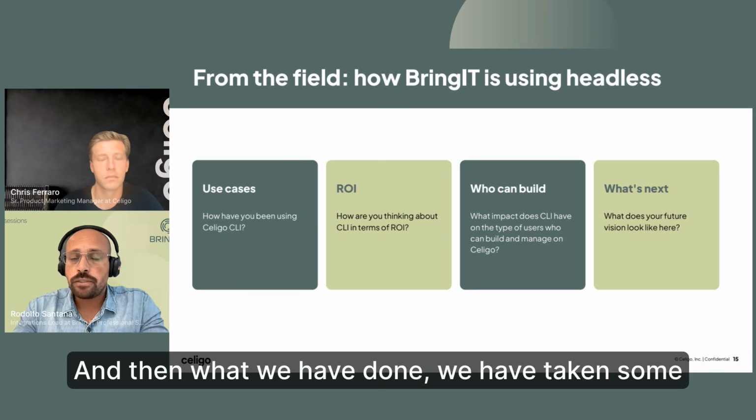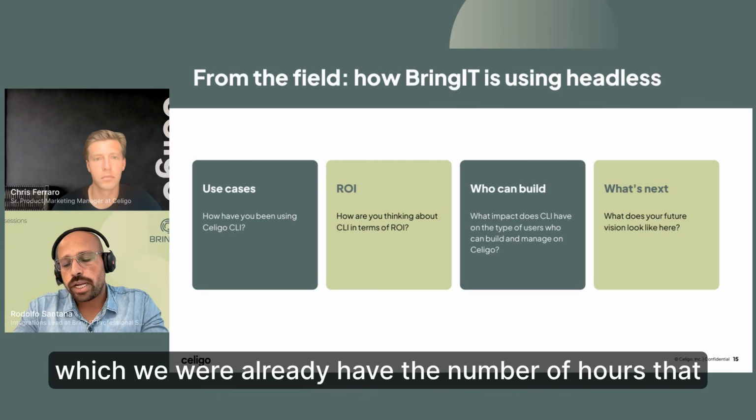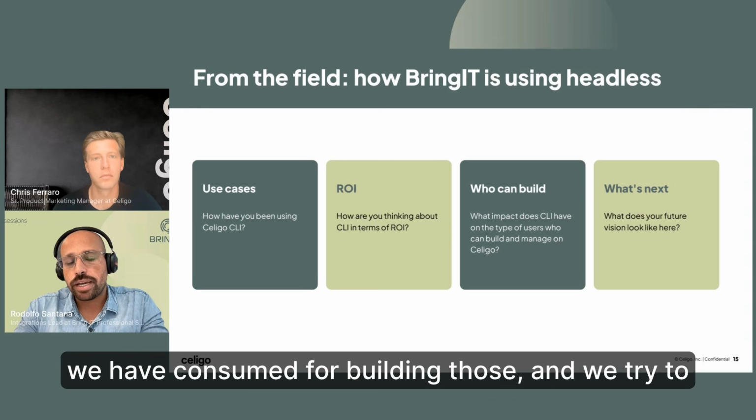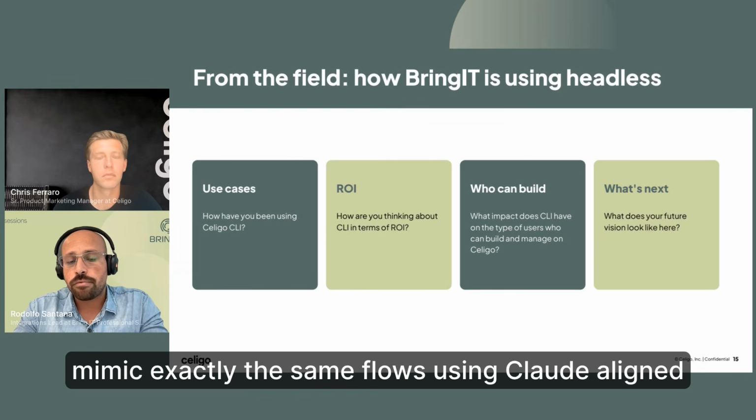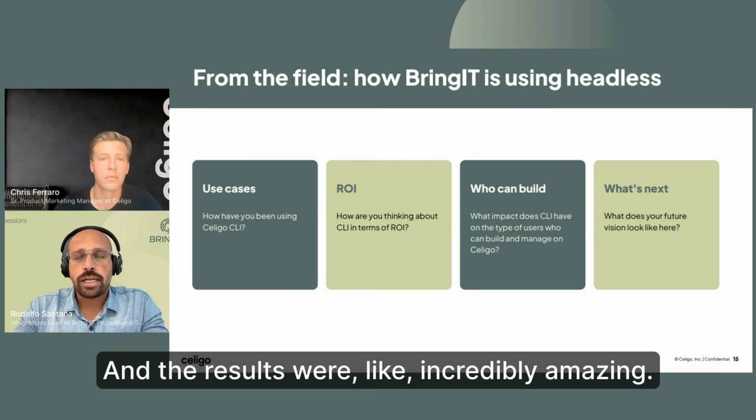Then what we have done, we have taken some flows that we have developed manually using the UI, which already have the number of hours that we have consumed for building those. And we tried to mimic exactly the same flows using Claude allied with the CLI, right? And the results were incredibly amazing.